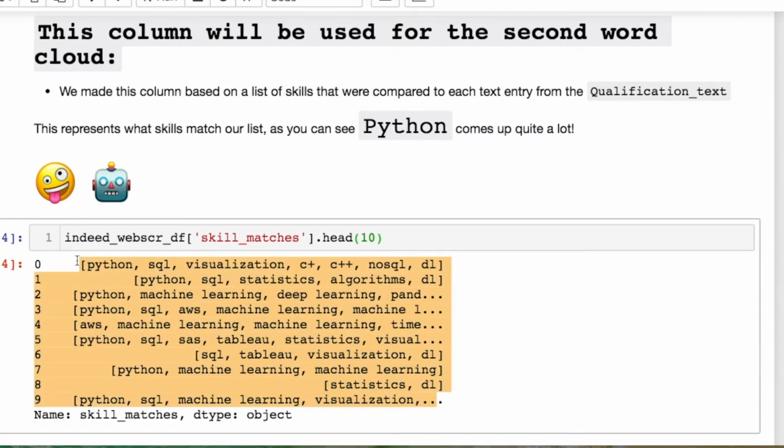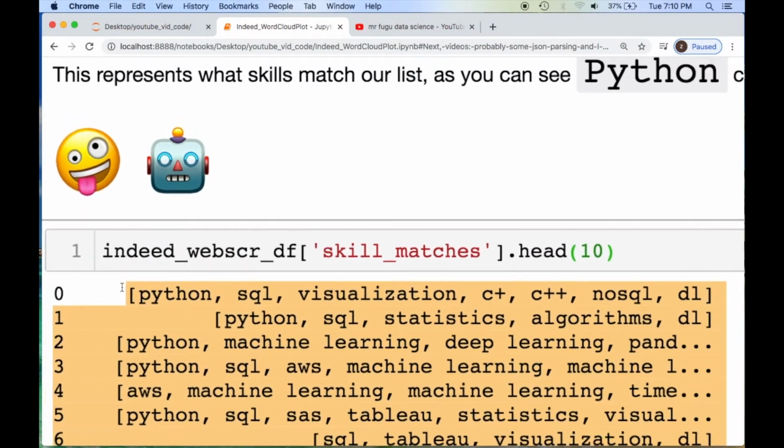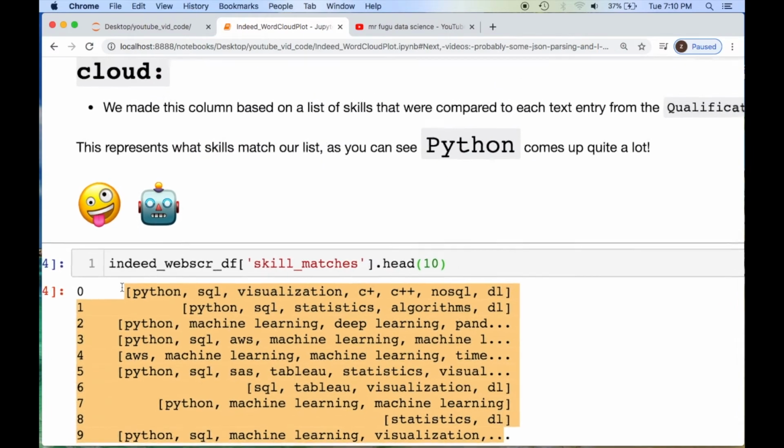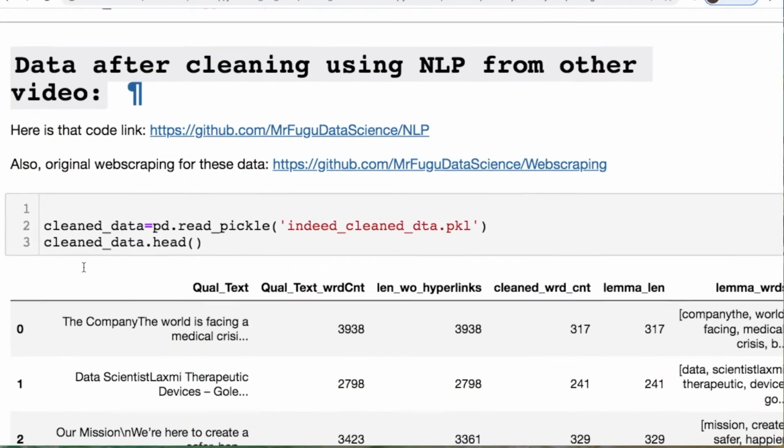I just want to reiterate this for the one person who may or may not be watching who doesn't like Python. There you go. Okay? Because Python. Anyway, enough messing around for now.